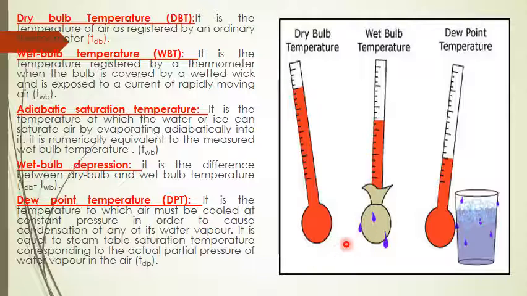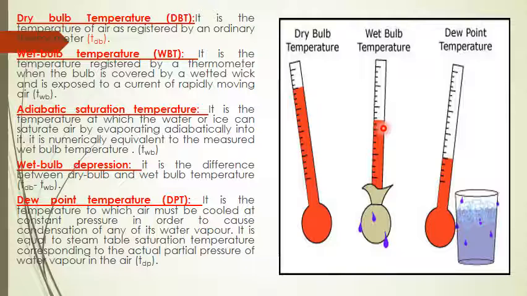Once the air whose temperature we need to measure comes in contact with this wetted wick, the water content in the wick will evaporate. Once it evaporates, it cools the bulb inside. That is why it registers a lesser temperature than the dry bulb temperature.